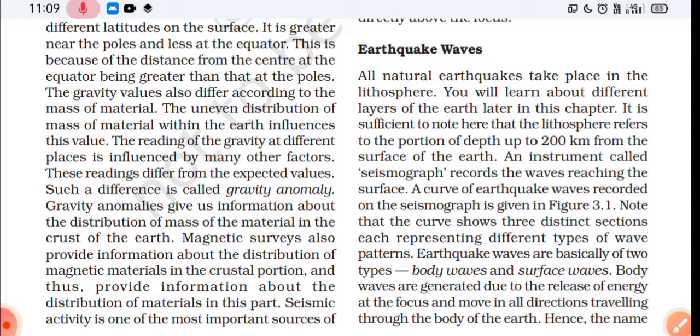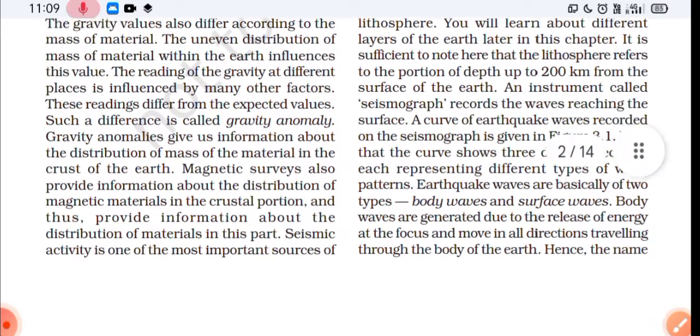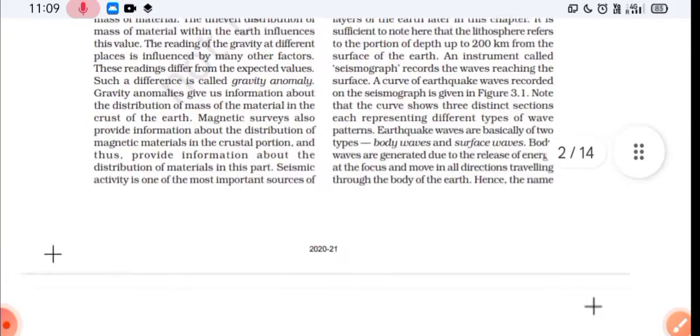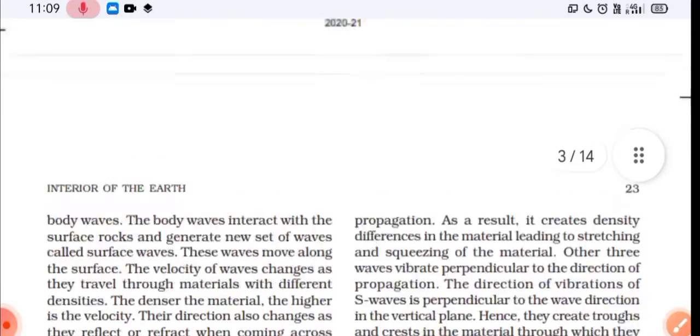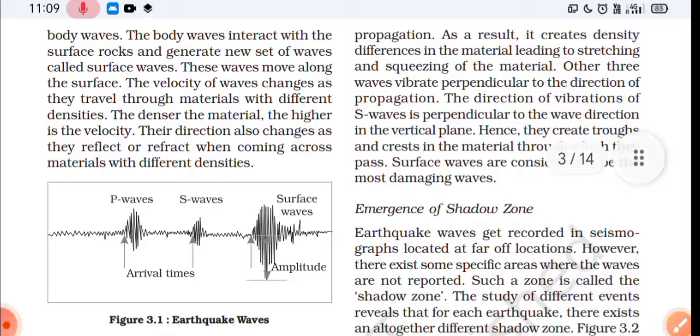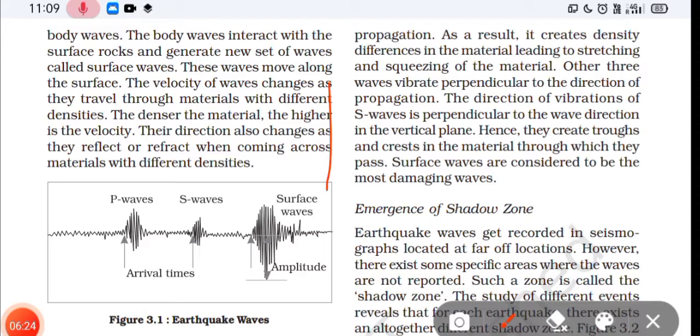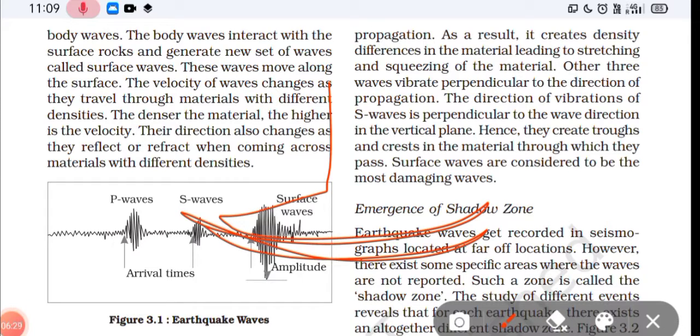Then P wave is the fastest wave. It is also called longitudinal wave. Okay, in between P and S waves, P is the fastest wave and it is called the longitudinal wave also. Okay, these waves move forth and back, like a pendulum. They move forth and back, and these waves, in other words P waves, move parallel to the direction of wave. These waves can travel both in solid and liquid.